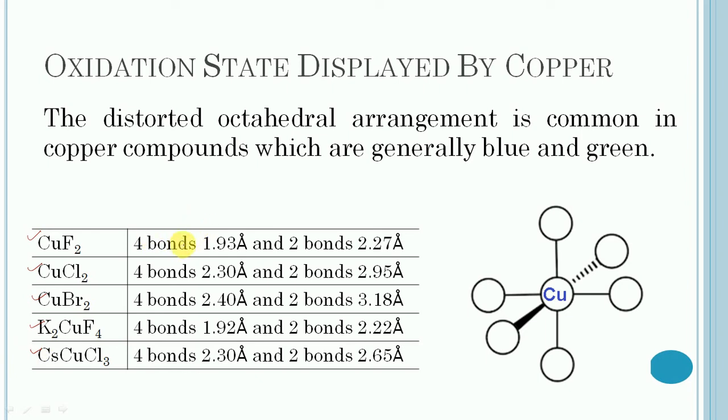And it is very clear that the two trans bonds in all these 3 cases are longer in comparison to the 4 bonds in a square planar arrangement. So in this case, these 2 trans bonds are longer in comparison to these 4 bonds, which are shorter in bond length.